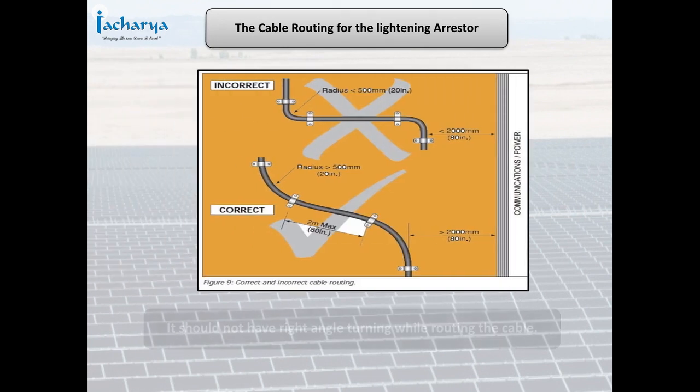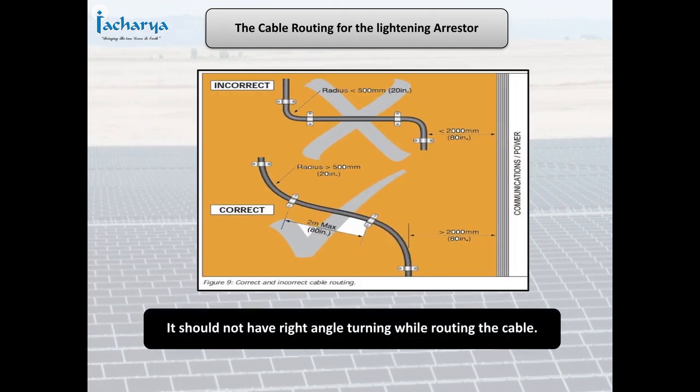This slide indicates how the cable routing for the lightning arrestor should be. It should not have right angle turning while routing the cable.